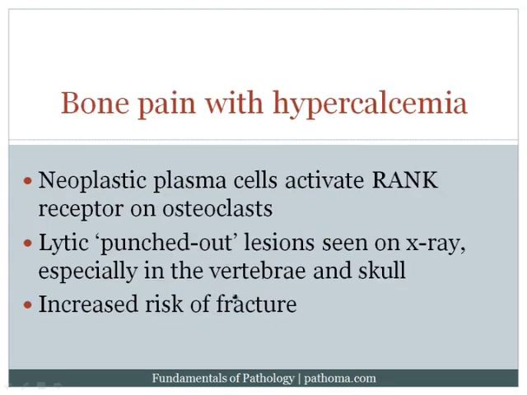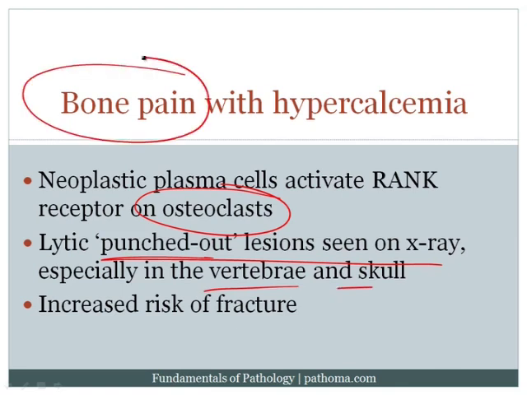For example, the plasma cells have the ability to produce osteoclast activating factor. And when it produces osteoclast activating factor, the osteoclast will get activated. Of course, the osteoclasts eat away at bone, and so that'll result in punched out lesions that will be seen on X-ray, particularly in the vertebra and the skull. Now, those punched out lesions will result in bone pain, and that will also produce hypercalcemia, because as you punch out the bone, calcium will be pushed into the serum. And there's also going to be an increased risk of fracture, because when you punch out the bone, that's going to weaken the bone, increasing the risk for fracture.